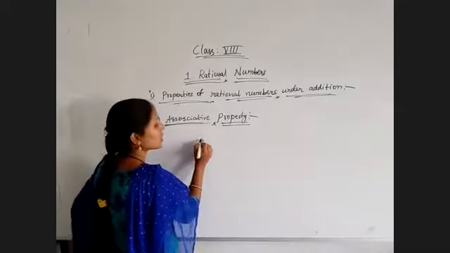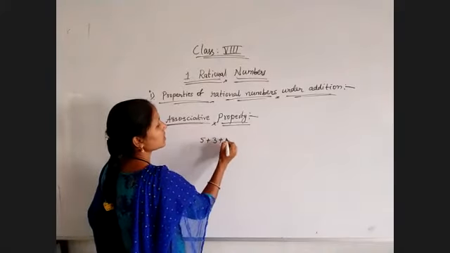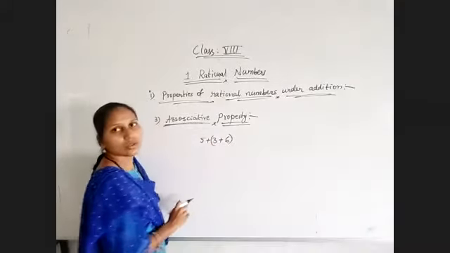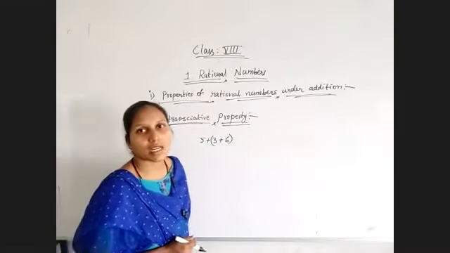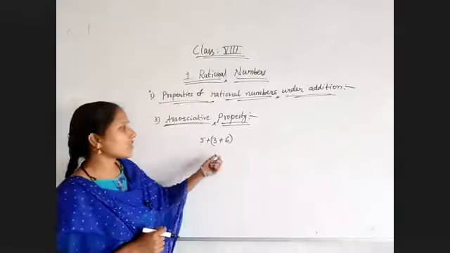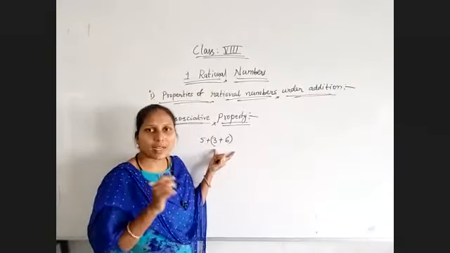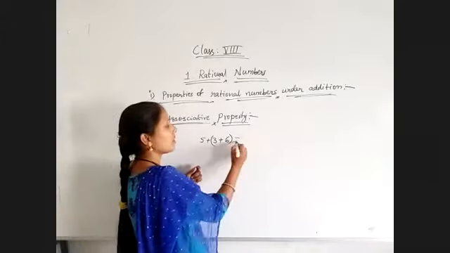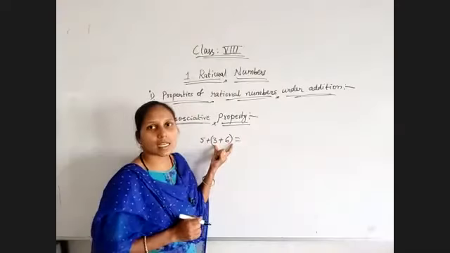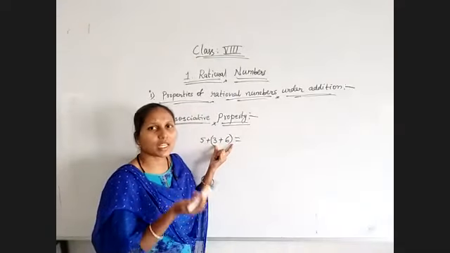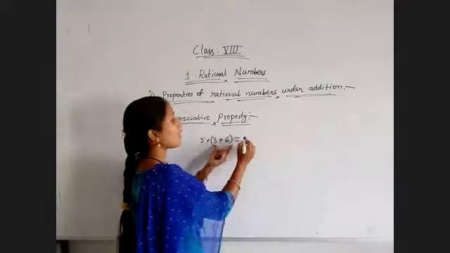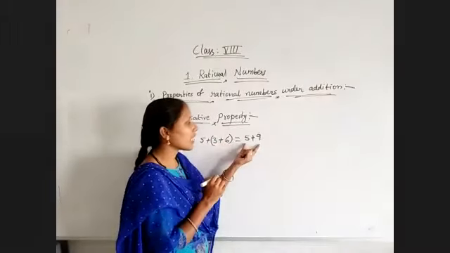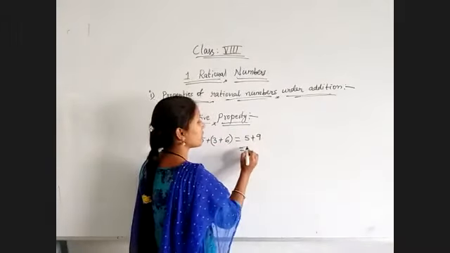Suppose I am using 5 plus 3 plus 6, three numbers, and I am using brackets. You know what the use of brackets is: whenever brackets are included, that operation you need to do first. First I am applying it this way: 5 and 3 and 6 with the brackets, so we perform that operation first. 3 plus 6 is 9. Now the remaining value is 5 plus 9, which is equal to 14.